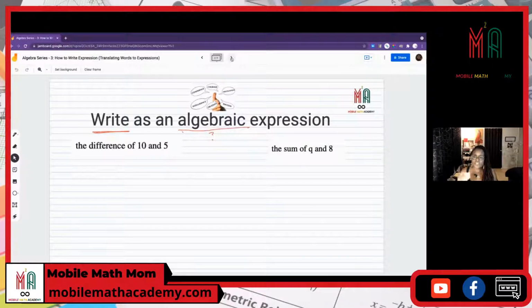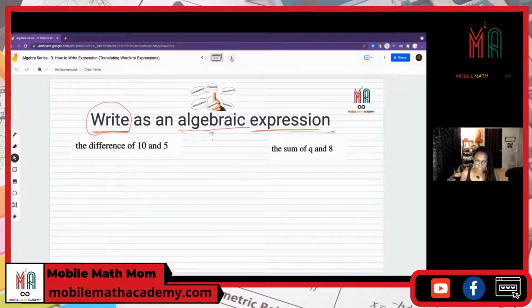So you have to understand what the terms mean in order to transfer the information from one concept to the other. So here we're writing an expression. That's all we're doing, writing an expression. We're not evaluating, we're not solving, we're not substituting. We're just writing the expression.